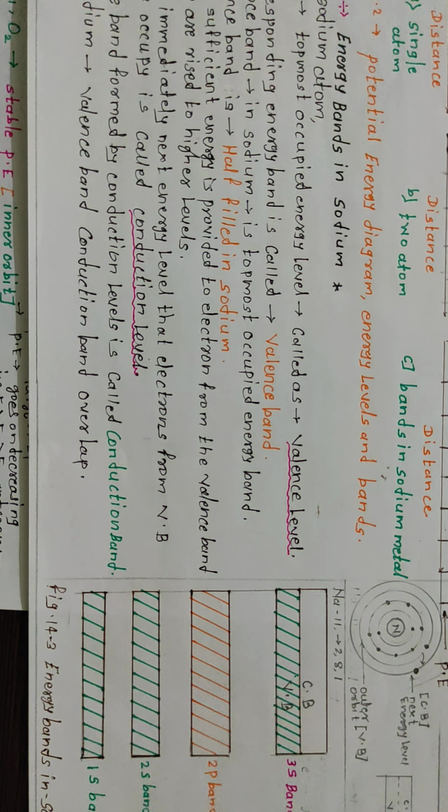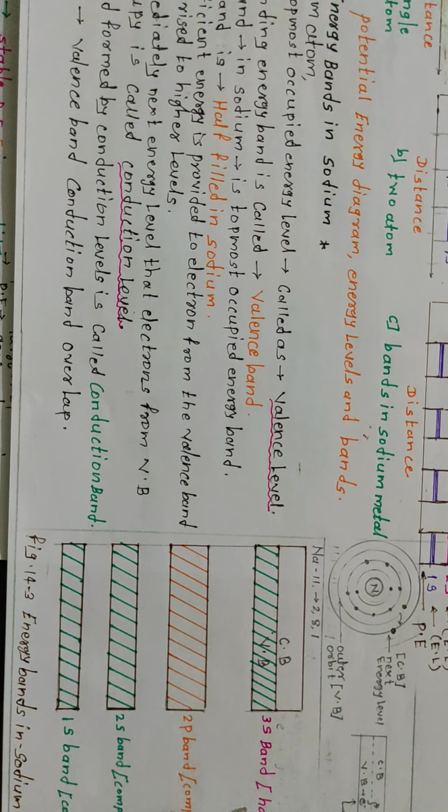So in the sodium atom, the third outermost orbit is 3s, and in that 3s there is a valence electron, therefore it is called the valence level. The energy level of the valence level is also called the valence band.